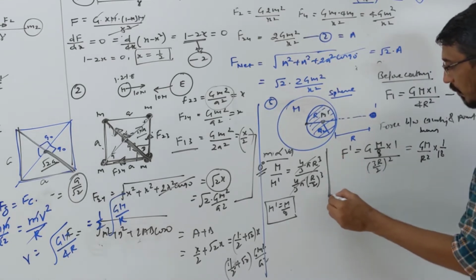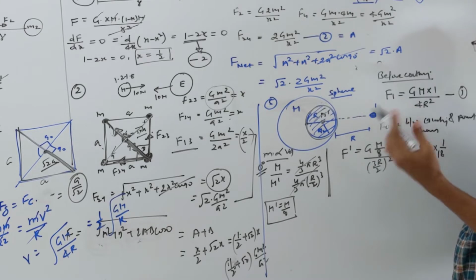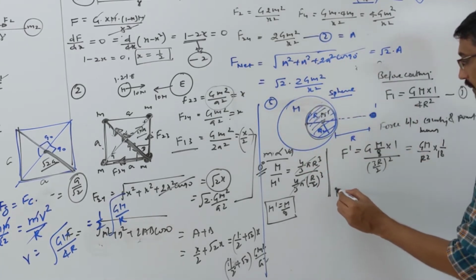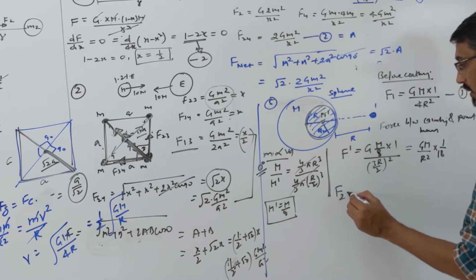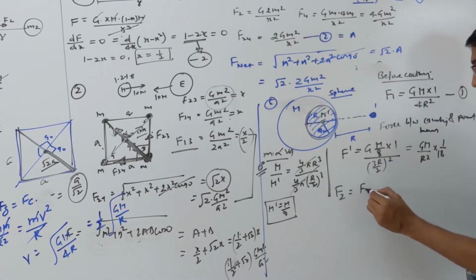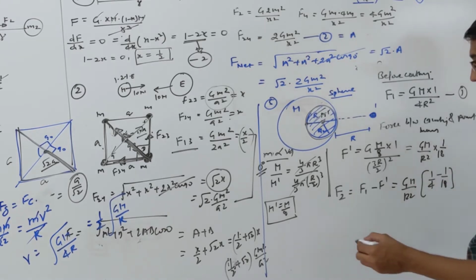This is the F dash force due to this cavity, meaning this much part which is cut and removed. We actually want to calculate the force due to the remaining part. So the remaining force, that we are calling F2, will be simply equal to the original force due to the complete sphere, F1, minus the force due to the removed part, F dash. Let's subtract these two. GM and R square are common here. What remains is 1 by 4 minus 1 by 18.